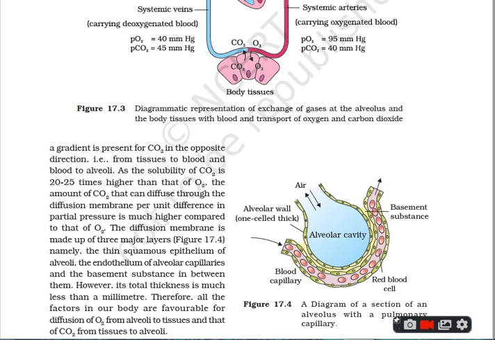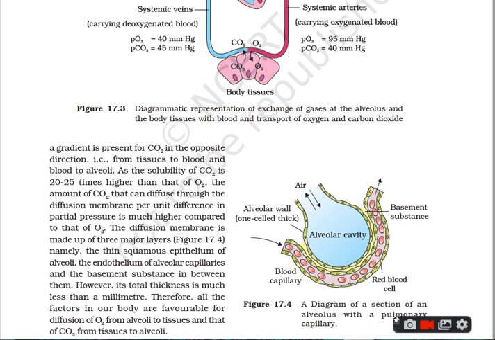So I repeat, the squamous epithelial layer of the alveoli, the endothelial layer of the alveolar capillaries and the basement membrane between the two are favorable for diffusion because the thickness is only 0.2 mm.